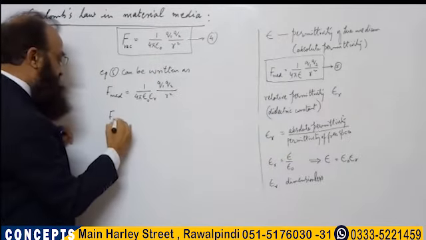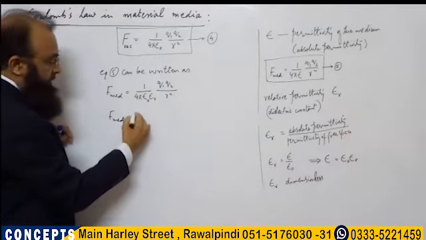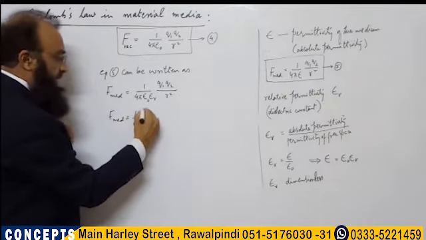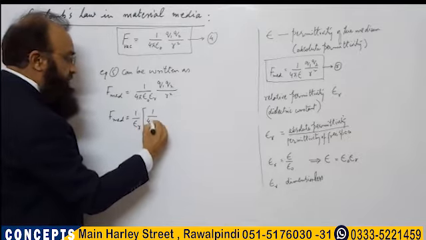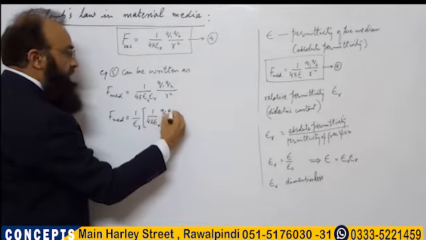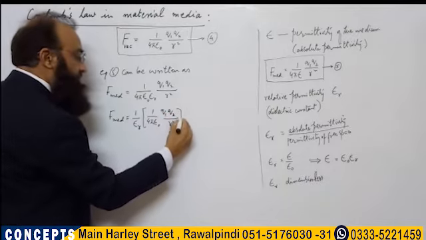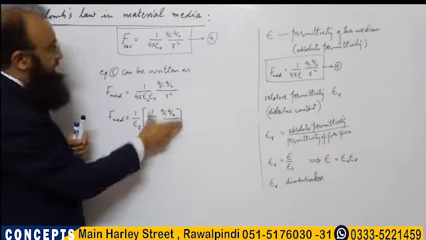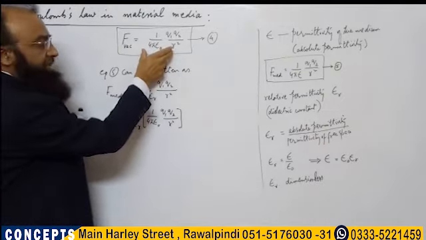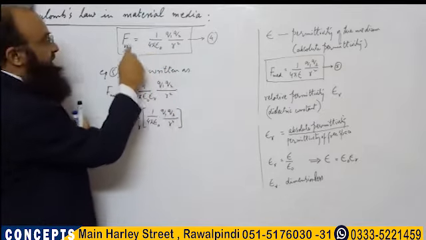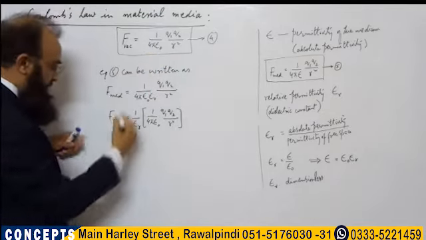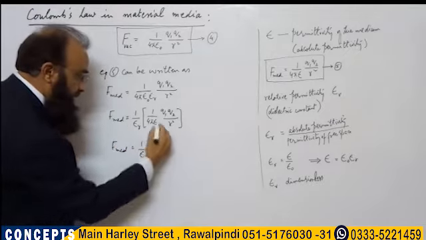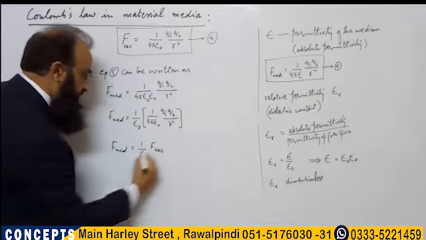So F medium is equal to, just bring that epsilon r out, 1 over epsilon r, and within the bracket this becomes 1 over 4 pi epsilon naught q1 q2 over r squared. So what is this within the bracket? Yes, this is the electrostatic force between the 2 point charges when there was vacuum. So replacing this, F medium is equal to 1 over epsilon r into F vacuum.